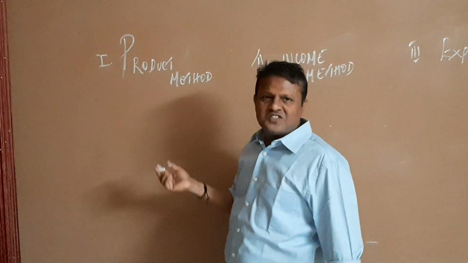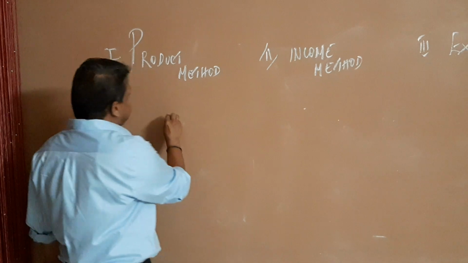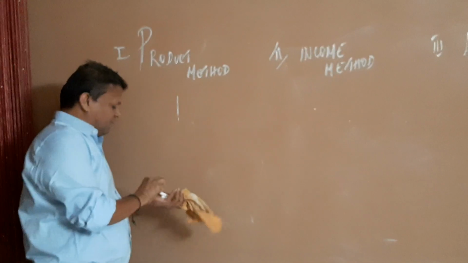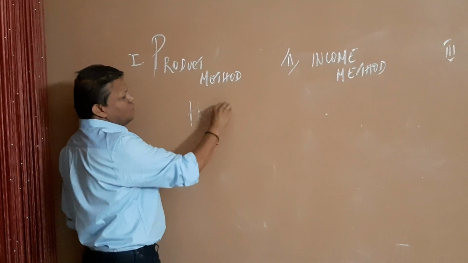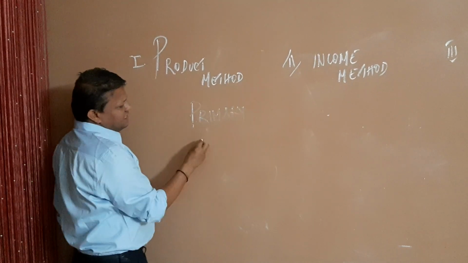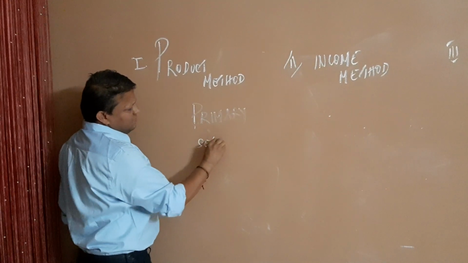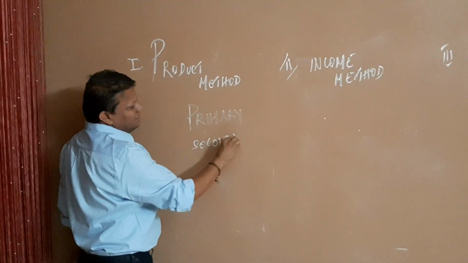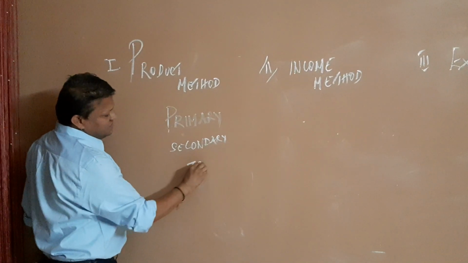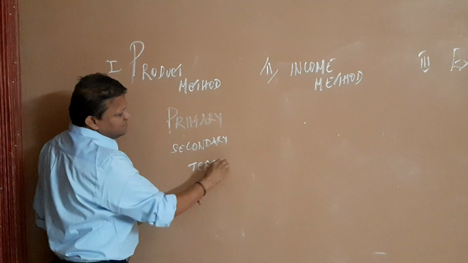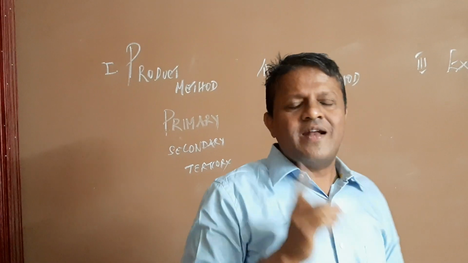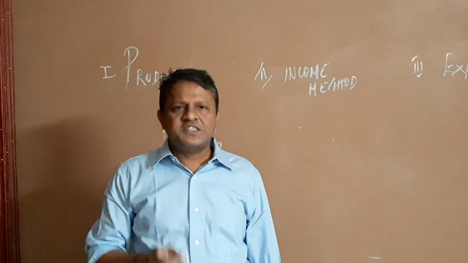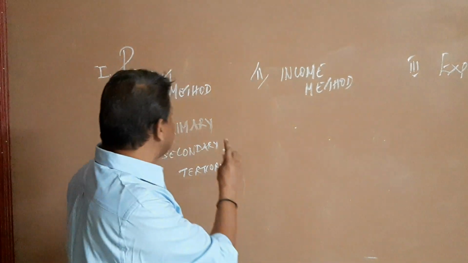So you divide the economy into three sectors: the first one is called the primary sector, the second one is called the secondary sector, the third one is called the tertiary sector, or what we call the service sector. Primary sector means agriculture and allied sectors, fishing, mining, all come in the primary sector.